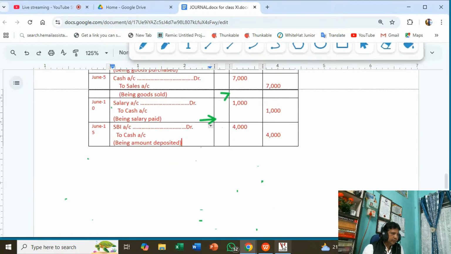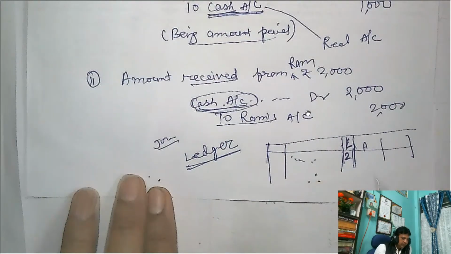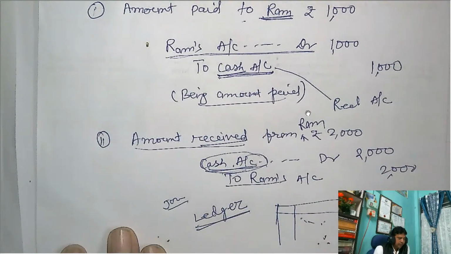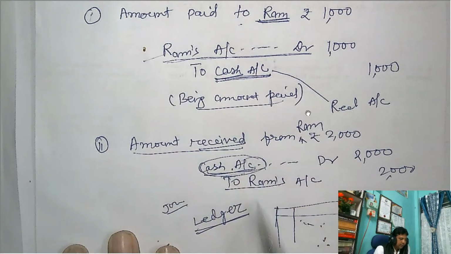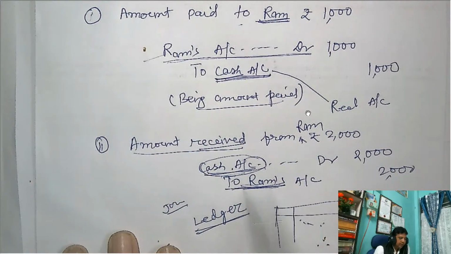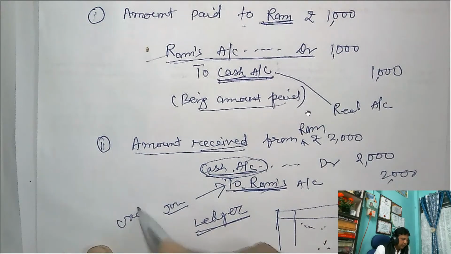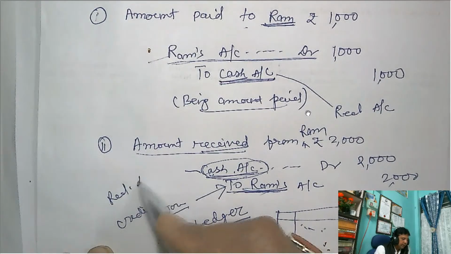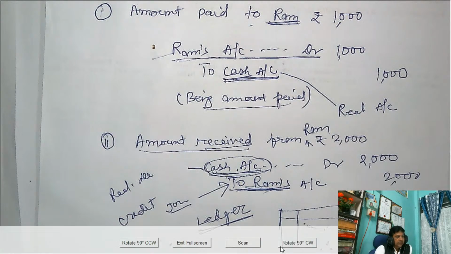Now I am showing you these examples. This is the ledger folio format. What I am trying to say is that if amount paid, debit the receiver; if amount received, credit the giver. This time the money is given by Ram, so credit the giver. What has he given? He has given cash. Cash is again a real account. What is the rule of a real account? Debit what comes in.